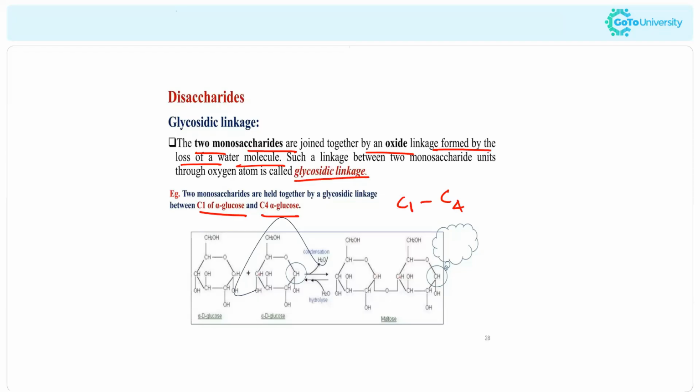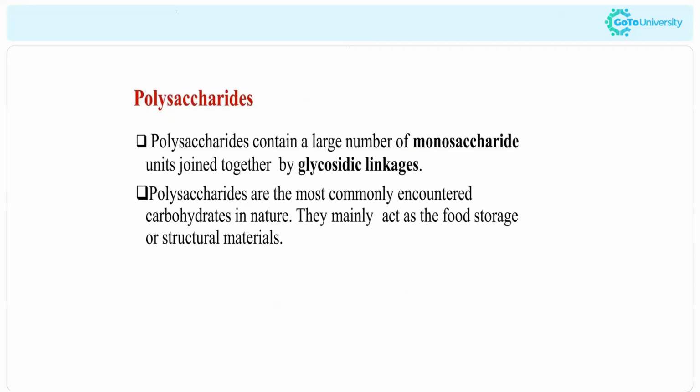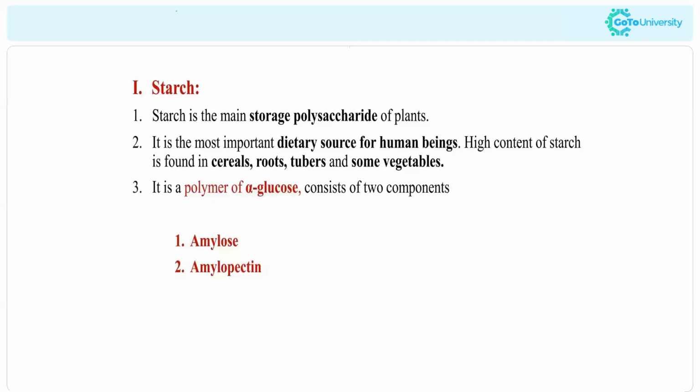Now the polysaccharides. We know polysaccharides contain a large number of monosaccharide units, right? They are joined together by glycosidic linkages, and they mainly act as food storage or structural material. That is also important. So these are the main properties of polysaccharides. We have to know the examples for polysaccharides. The first one is starch.